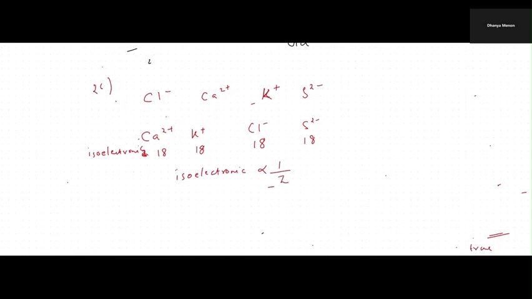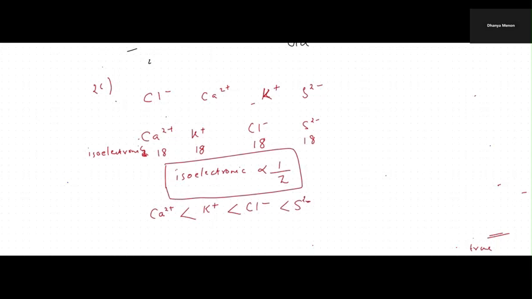So, who has the greatest charge here? They have given it in less than order: calcium is less than potassium is less than chloride ion is less than sulfur 2 minus ion. So for isoelectronic species the size is inversely proportional to the charge. As the positive charge is more, they become smaller.